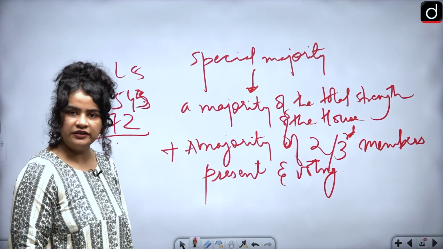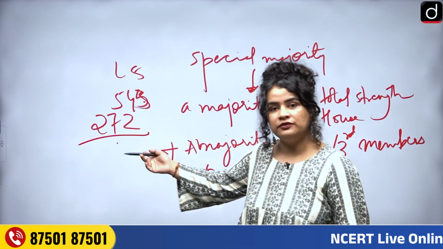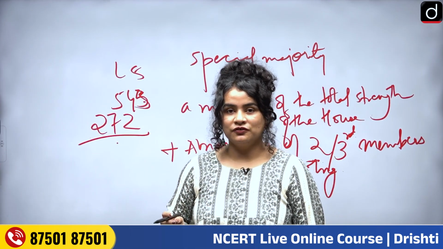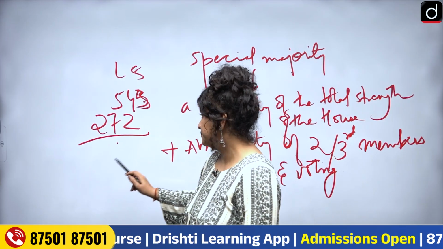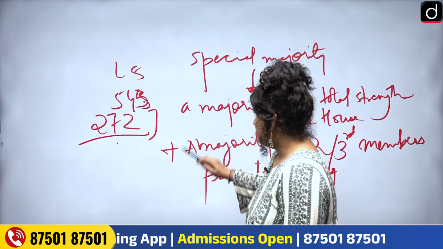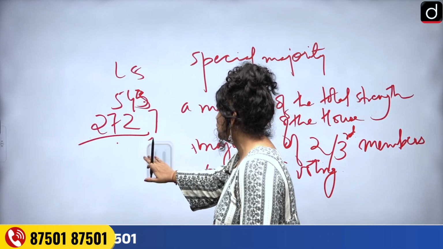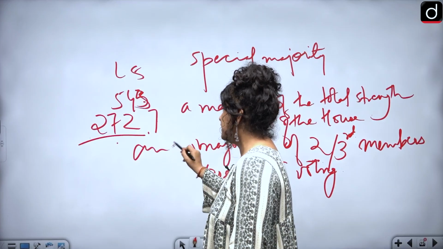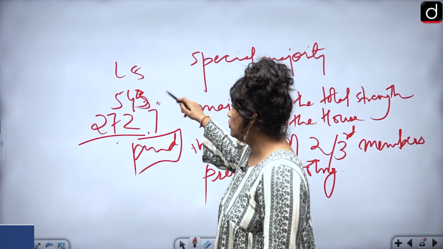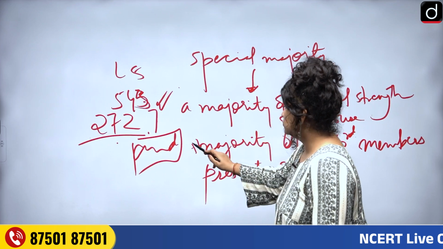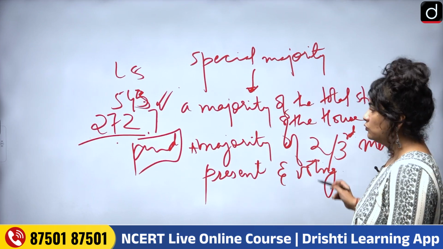Total strength 272, we discussed. This mark needs to be crossed even when we are discussing the majority in the house in terms of appointing the prime minister. All right, so this plus means and. We are talking about and, it's not or, either this or that. No, we are talking about and. So 272 has to be there. Also, majority of the two-thirds of members present and voting.